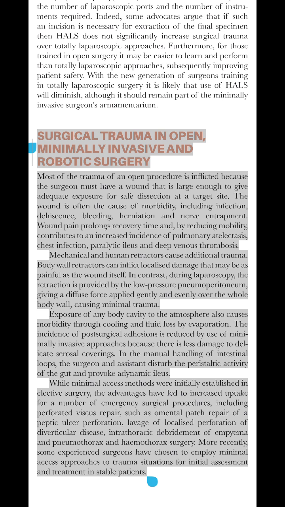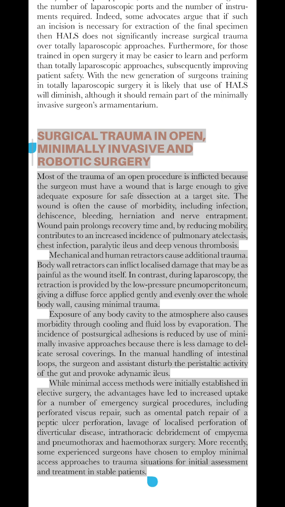Mechanical and human retractors cause additional trauma. Body wall retractors can inflict localized damage that may be as painful as the wound itself. In contrast, during laparoscopy, the retraction is provided by the low-pressure pneumoperitoneum, giving a diffuse force applied gently and evenly over the whole body wall, causing minimal trauma. Exposure of any body cavity to the atmosphere also causes morbidity through cooling and fluid loss by evaporation.